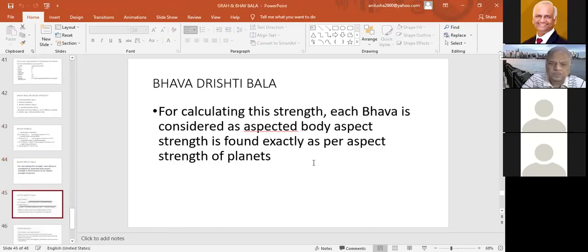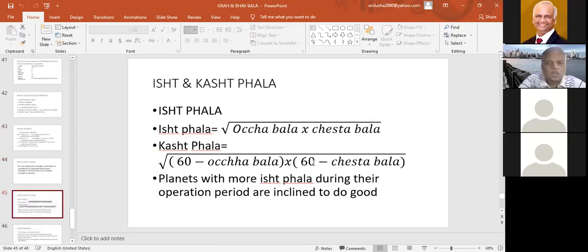Now, you might have seen, along with each planet, we write the Kashtaphal and the Ishtaphal also. Kashtaphal means the malefic results, Ishtaphal means the benefic results. And in this software, we will see that they have calculated the Ishtaphal and the Kashtaphal of each planet. And how do they calculate? The calculation is a simple one.